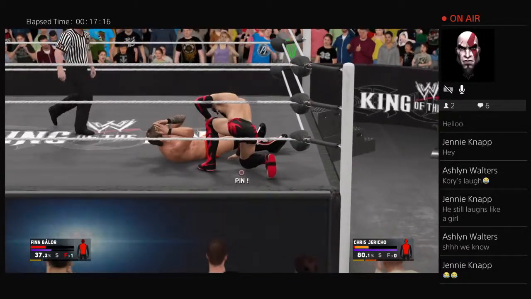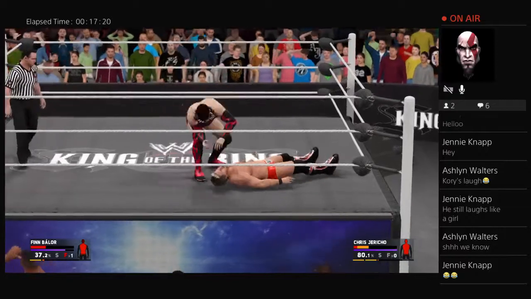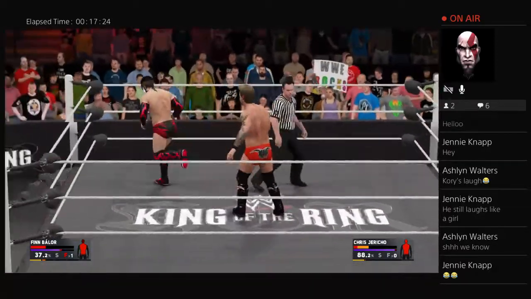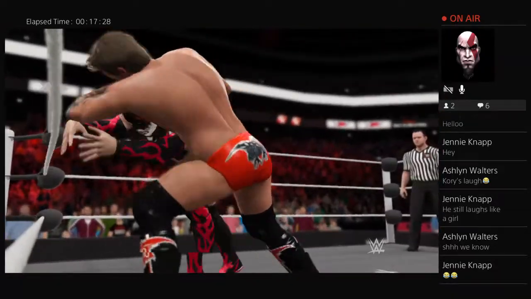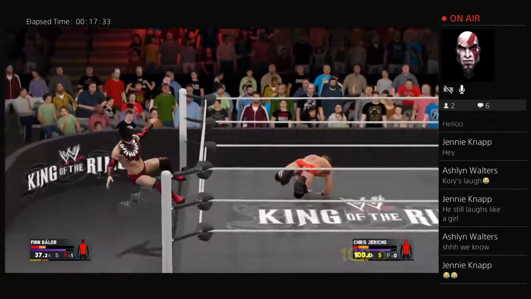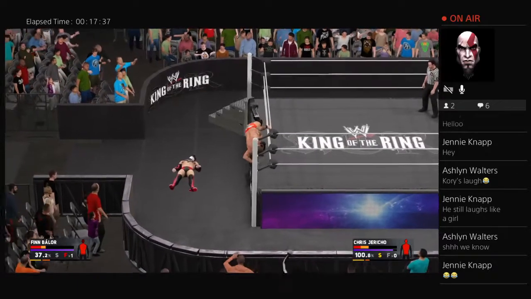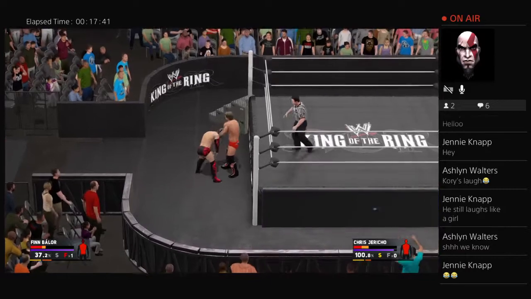That may be enough to put away Jericho. Finn needs to go for the cover. Finn Balor now, wait a minute, Finn Balor may be trying to finish this match off. It's now Jericho tossing Balor into the corner, and now, wait a minute, what's Jericho thinking of doing? He tosses Balor on the outside. Here comes Jericho, and the drop kick to Balor. Oh boy, this right here is not good. Finn Balor on the receiving end of offense now from Jericho.